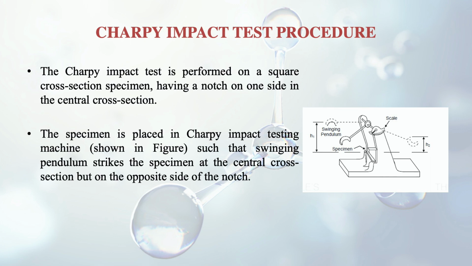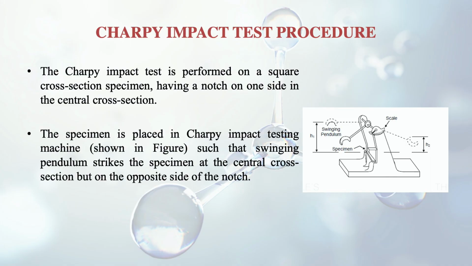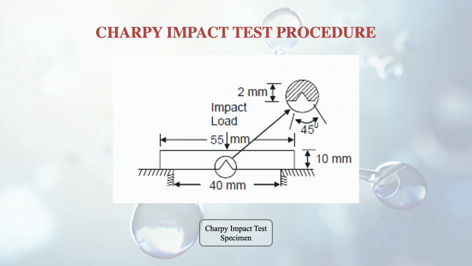The specimen is placed in the Charpy impact testing machine. This square cross section specimen is placed in the machine and it is simply supported. Further, there is a swinging type of pendulum. This pendulum will hit or strike the specimen at the central cross section, but on the opposite side of the notch. So here is the specimen. You can see here, it will be more clear to you. It is a rectangular piece but its cross section is square, as I told you earlier.